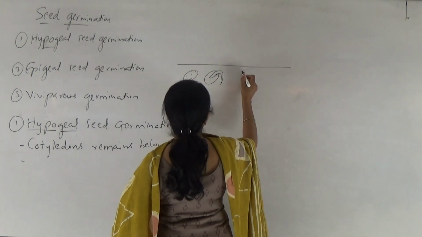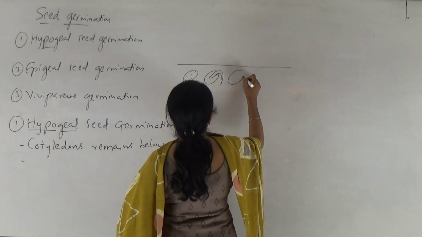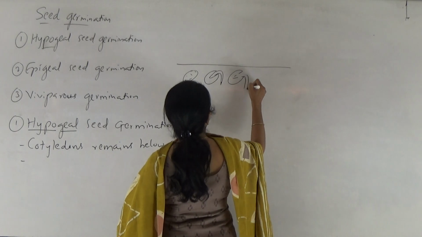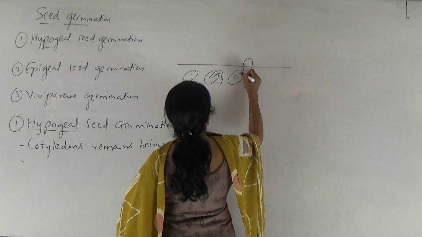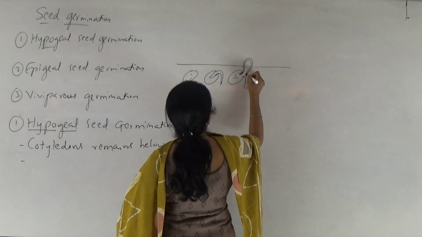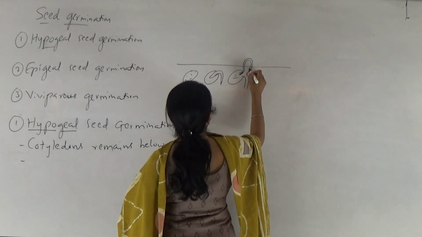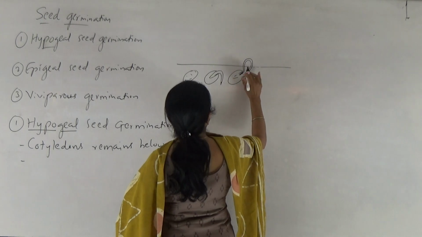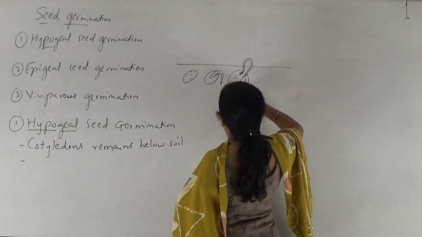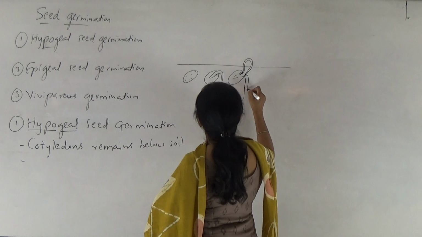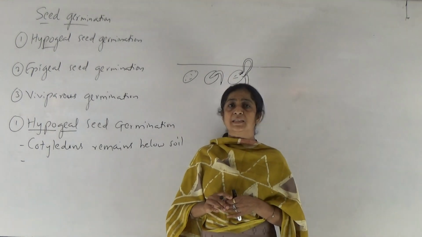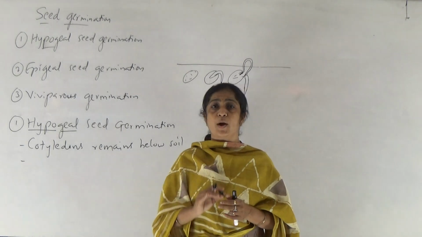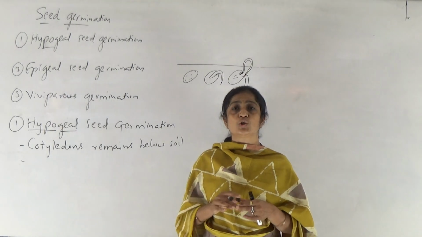So this is the second step, and then the next one, the plumule comes outside. Now we know very well that in case of a seed, the embryo present inside the seed consists of an embryo axis, this we had already seen in morphology of flowering plants.